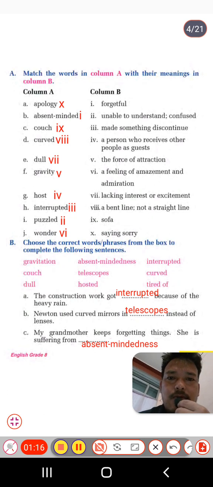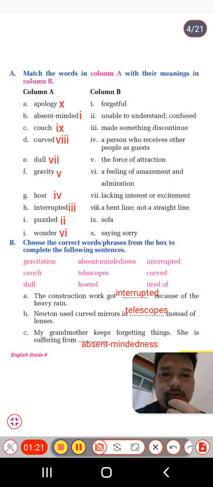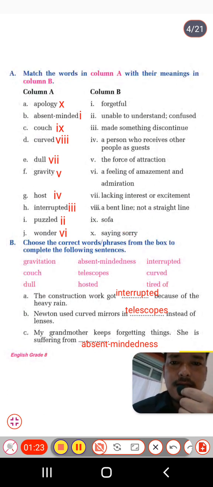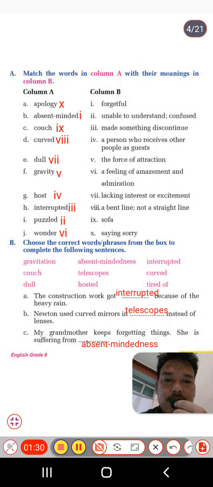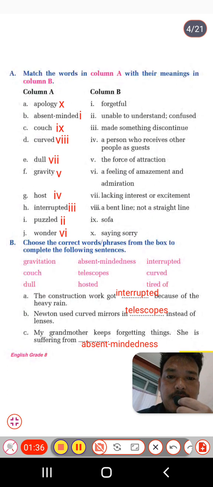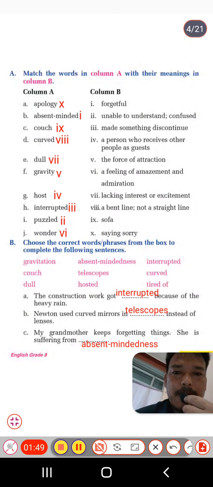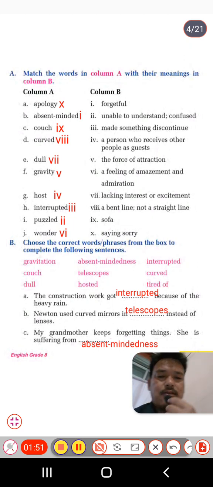The first one is apology. You know apology, students, it means saying sorry. Whenever we have to say sorry, we use apology. It's number 10. And absent-minded is I, forgetful. And couch, it's number 9, it's a sofa. And curved, it is number 8, that is a bent line, not a straight line. Dull, very dull, who's not good in his work. This is the word we use, dull. This is number 7, lacking interest or excitement.